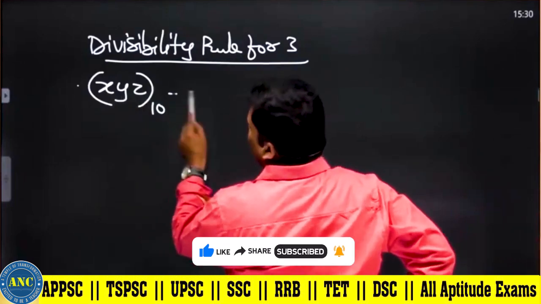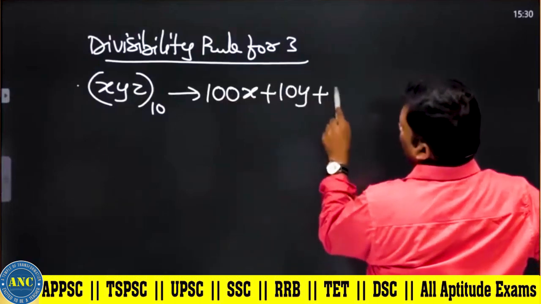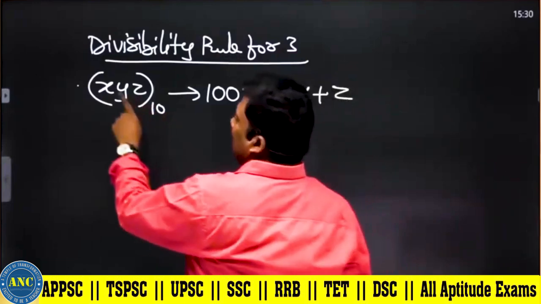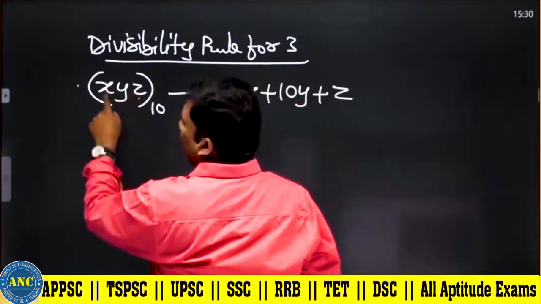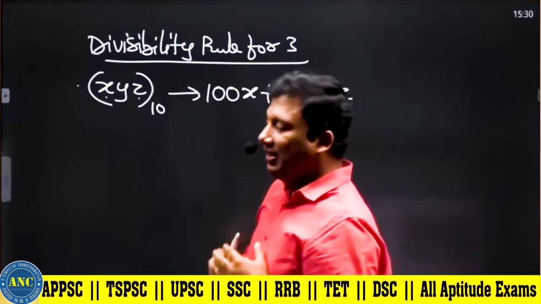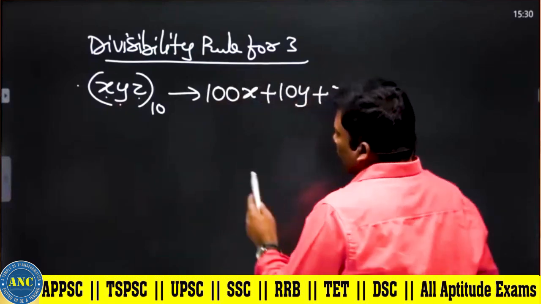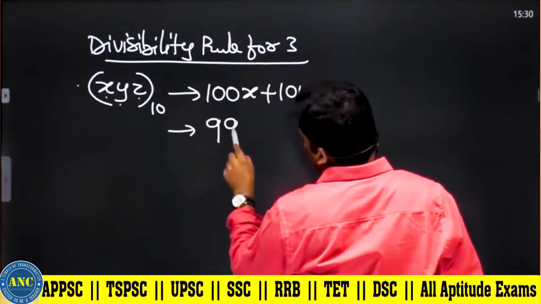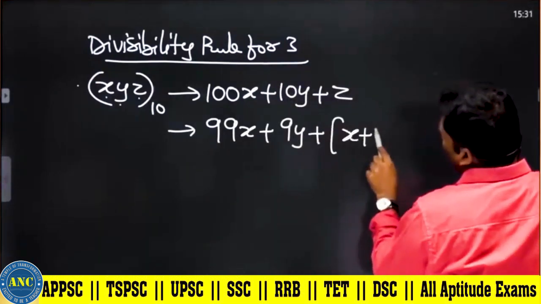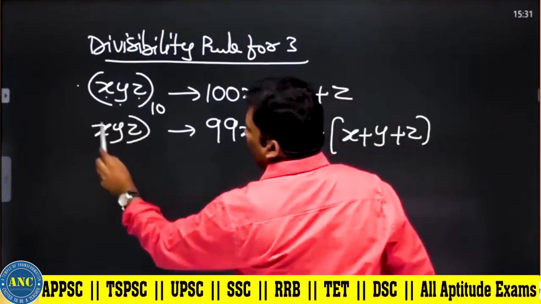Units place, tens place, hundreds place. So it is 100x plus 10y plus z. There is a face value and there is a place value. x is there in the hundreds place, Abhi. So the value of x will become 100x. y is there in the tens place, so the value of y will become 10y. So this can be written as 99x plus 9y plus x plus y plus z.